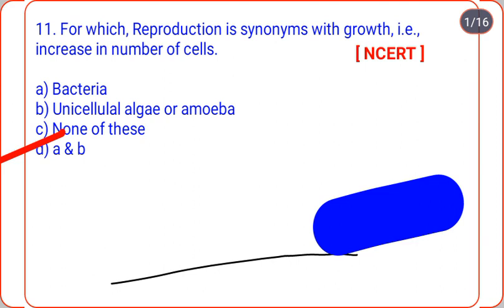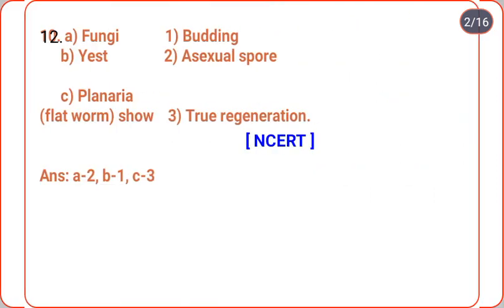Okay, next, question number 12. Matching question.